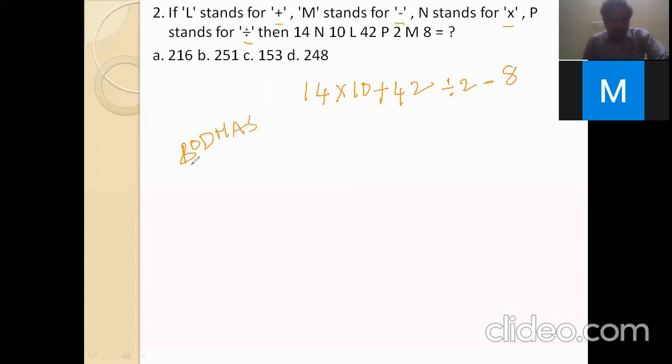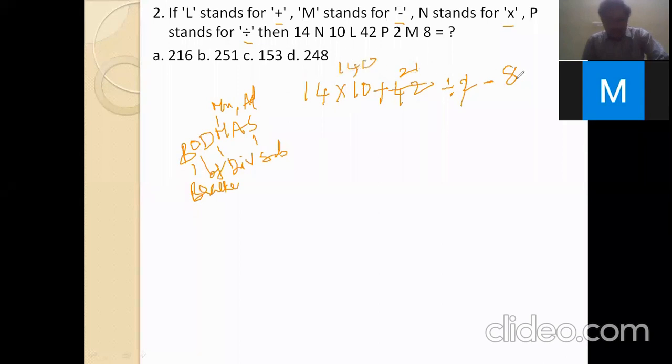BODMAS rule: B stands for bracket, O stands for of, D stands for division, M stands for multiplication, A stands for addition, S stands for subtraction. You follow that. Now 14 into 10 is 140. Now 42 divided by 2 is 21, and 21 minus 8 is 13. 140 plus 13 is 153. Option C is the right answer.